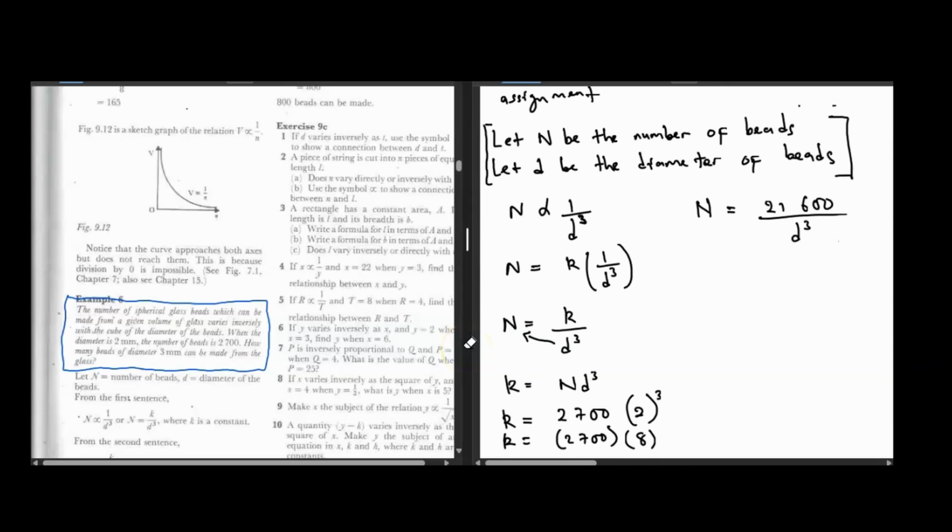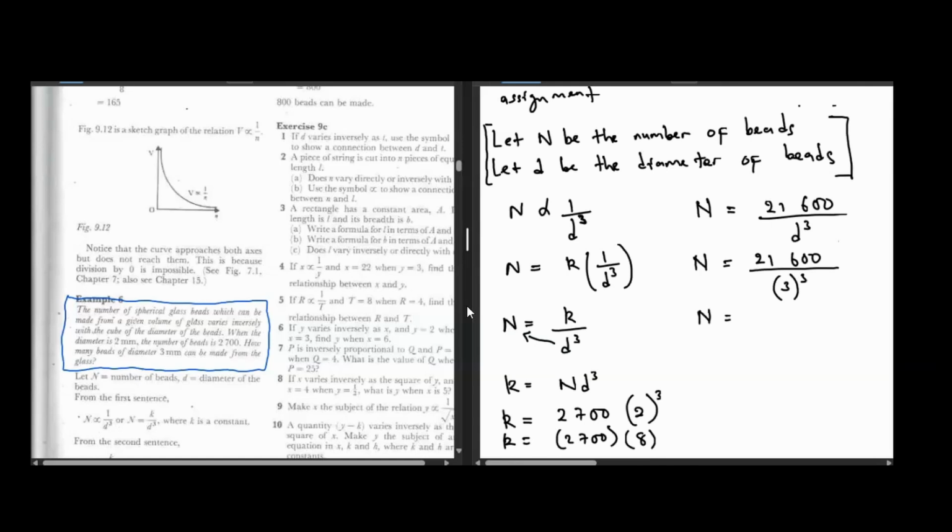Then question yedu, how many beads of diameter 3 millimeters can be made from the glass? So the number of beads is equal to 21,600 dividing panapa, the diameter is 3, saka 3 cube.